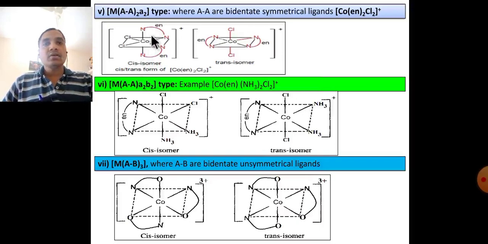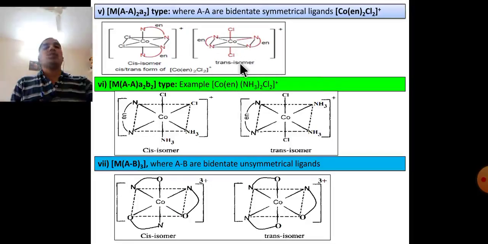This is a cis isomer, these are the cis isomer 1 2 or 3 6, and these are the cis isomer, but these are opposite to each other, and also Cl. Sorry, these are the cis, but the Cl opposite 1 to 6 are the trans isomer.